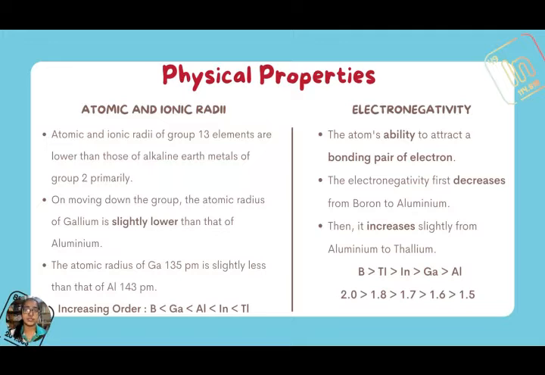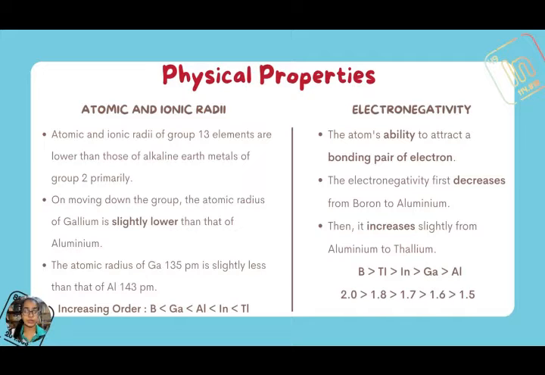On moving down the group, the atomic radius of gallium is slightly lower than that of aluminium. This is due to the presence of d electrons in gallium, which do not shield the nucleus effectively. As a result, the electrons in gallium experience greater force of attraction by the nucleus than in aluminium. Thus, the increasing order of atomic radii of Group 13 elements is boron, gallium, aluminium, indium and thallium.